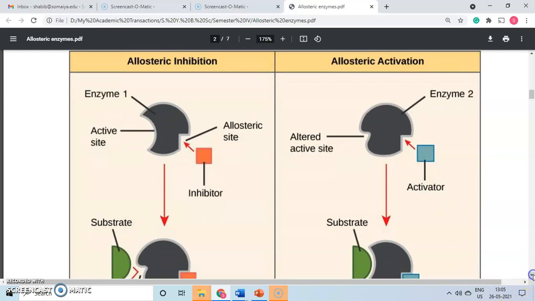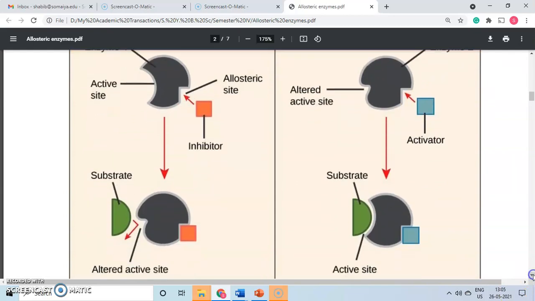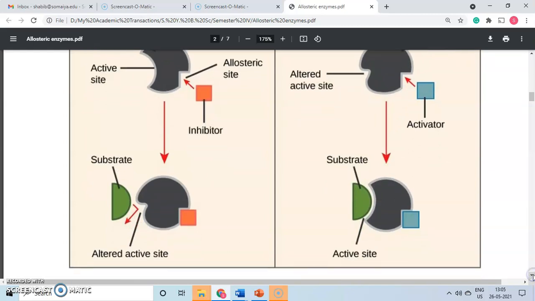Now see what happens. When an activator binds to the allosteric site, there is once again a structural conformation change, but now it is in favor of binding of the substrate. Just compare this shape and now compare this. Before binding of the activator, the structure and the cavity were different. Now it is more favorable for binding of the substrate because there is a proper, compatible molecular geometry, and it is now capable of binding with the substrate. So it overall enhances the probability of binding of the substrate with the enzyme.